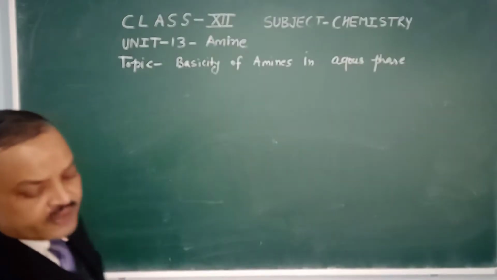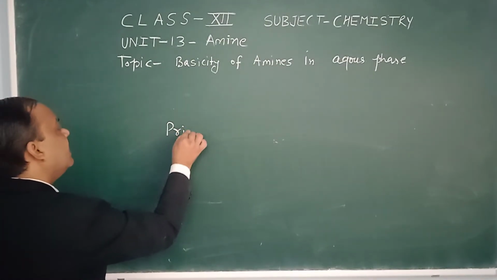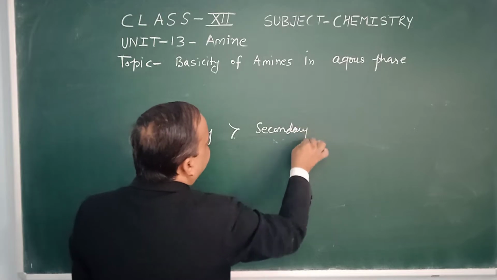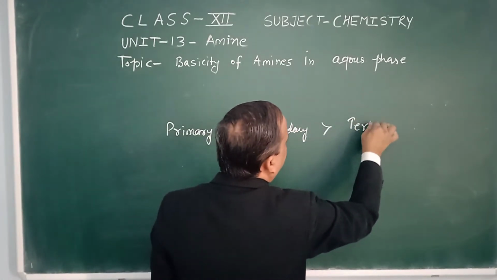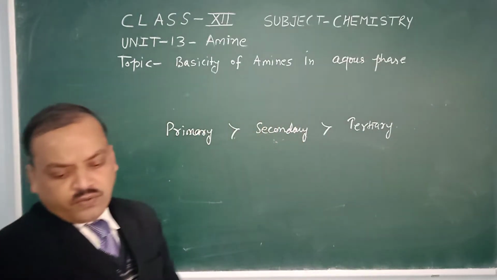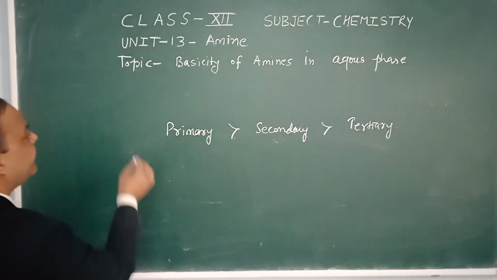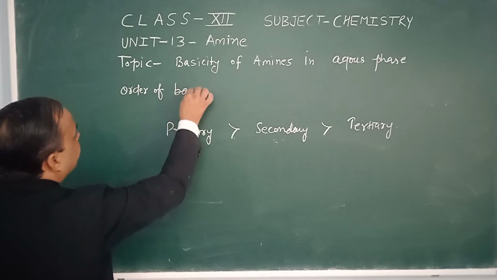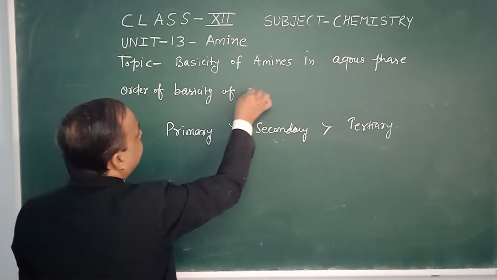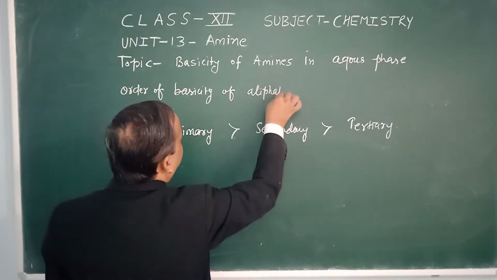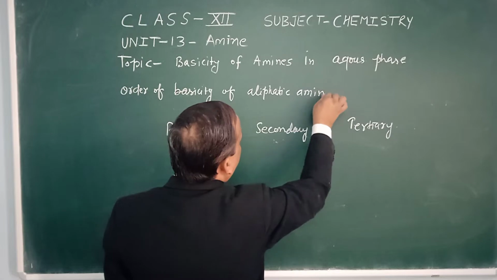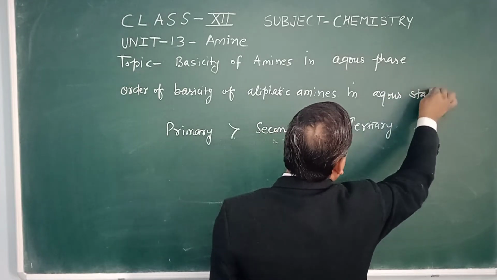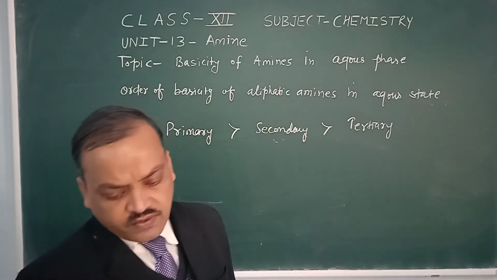This is the order of basicity of aliphatic amines in the aqueous state. So this order is followed.